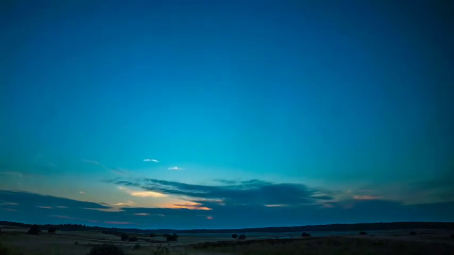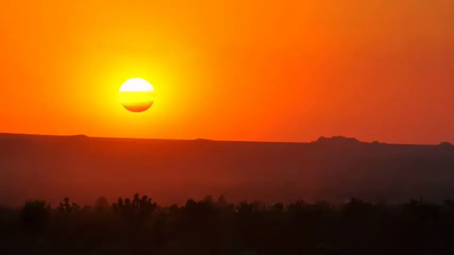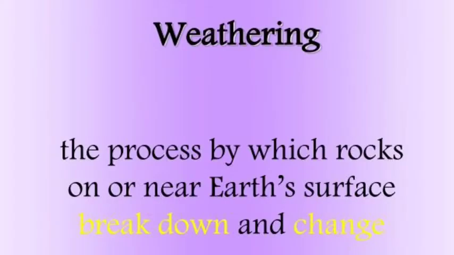During the summer season and winter season, the surface of the rock expands and contracts again and again. Gradually it becomes brittle, and begins to break down.